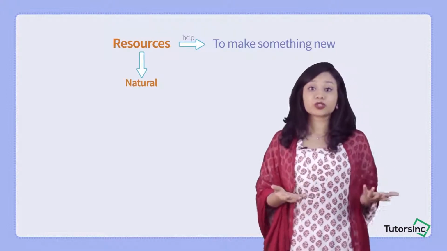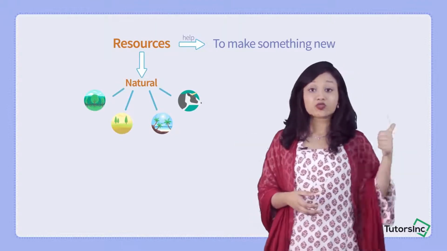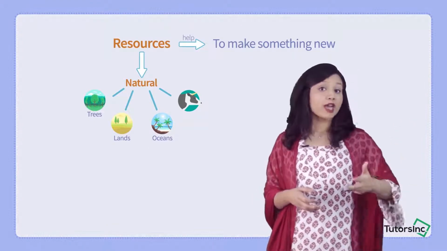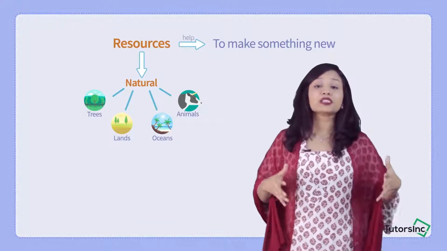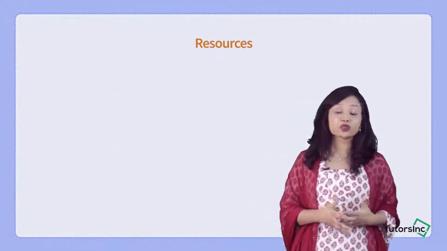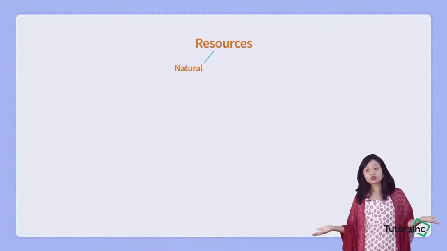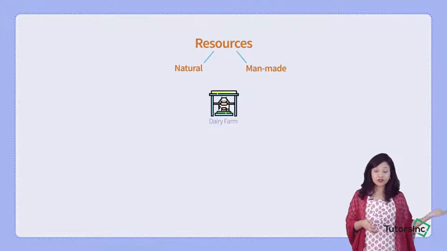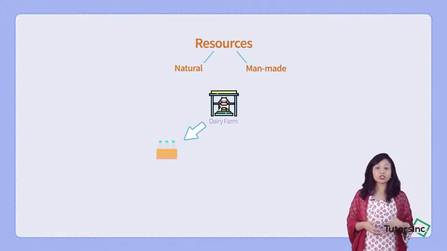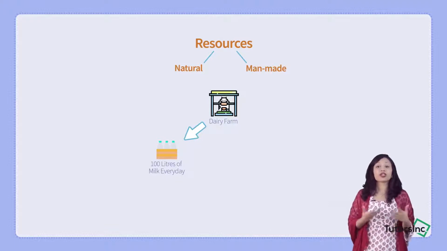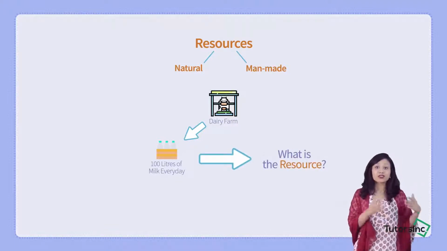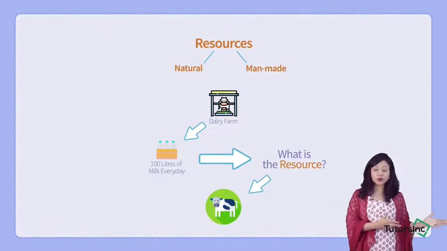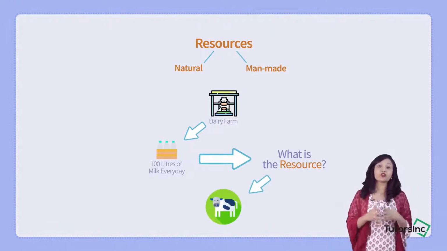Say for example, resources can also be natural. What are the natural resources that we have around us? So trees are resources, land is a resource, oceans are resources, and animals are resources. All these are resources. Resources could be natural or they can also be man-made. So say for example, I am running a dairy farm. The dairy farm is giving us 10 liters or say 100 liters of milk every day. So what is the resource that is helping me to achieve the milk? The resource is the cows, right? So I hope you understand the meaning of resources now.